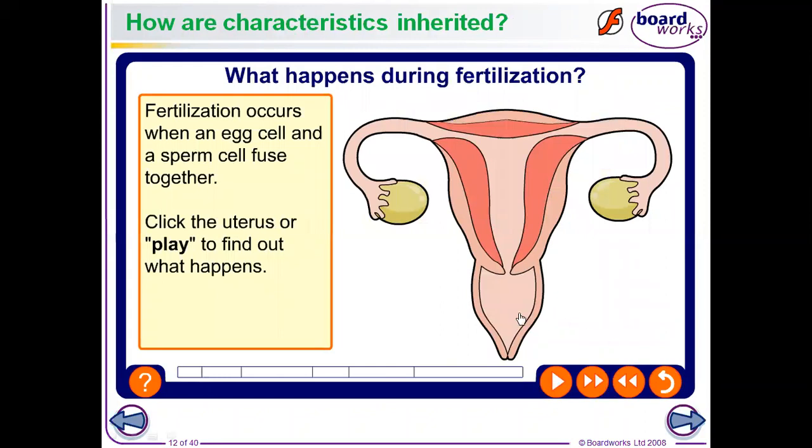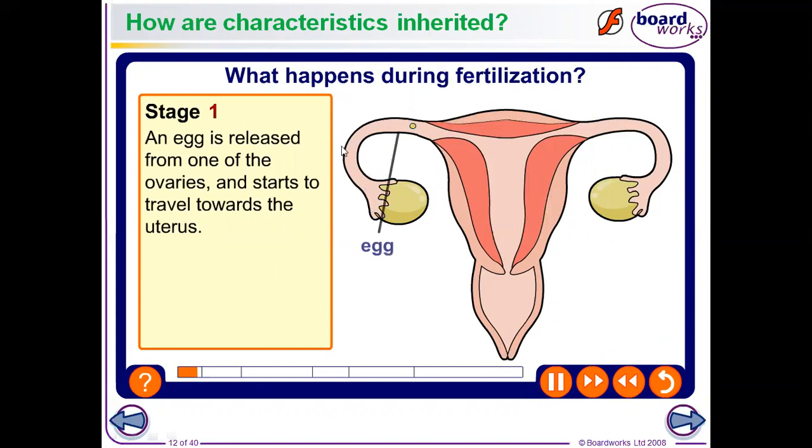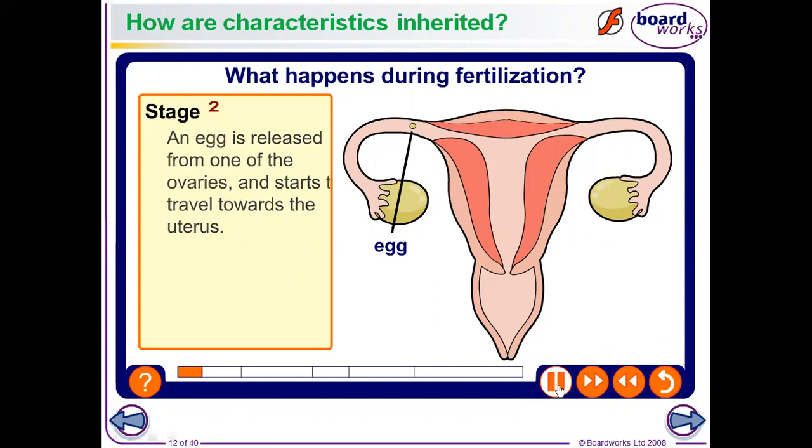Okay, now let me discuss the process of fertilization. Fertilization is the fusion of male and female gametes, where the sperm and ova fuse here within the fallopian tube. So fertilization occurs when the egg cell and sperm cell fuse together here. Stage 1: the egg cell is released from the ovary and reaches the oviduct, and it starts traveling to the uterus, but on the way the process of fertilization will happen.